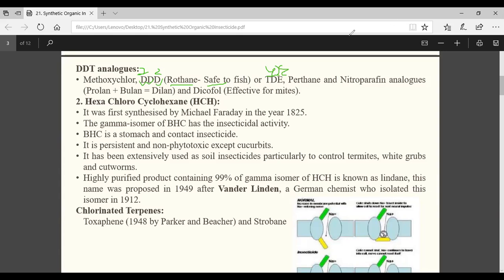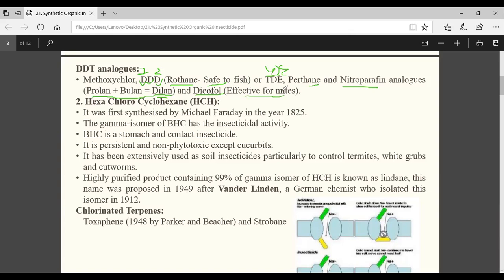Okay. Similarly, Perthane is an example. Nitroparaffin analogues are examples, like Dilan, which is a mixture of Prolan and Bulan. It may come in the exam. Dilan is a mixture of Prolan and Bulan. It may come in the exam. Okay. And your Dicofol. What is Dicofol? Effective against mites. That means that is effective against which pest?